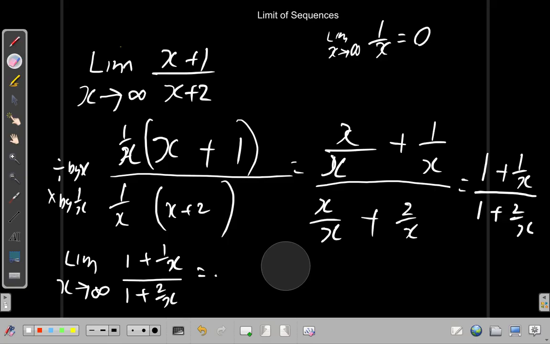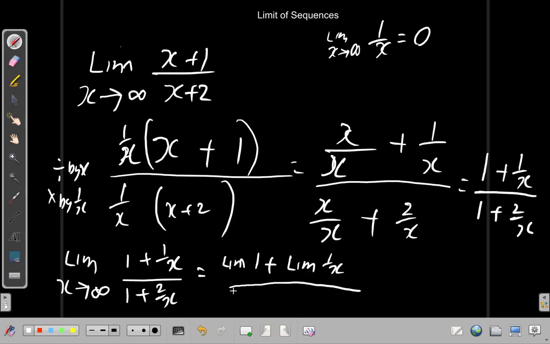Remember, when you have this expression here, the limit of 1 plus 1 over x over 1 plus 2 over x, what you're really finding is the limit of 1 plus the limit of 1 over x, divided by the limit of 1 plus the limit of 2 over x.